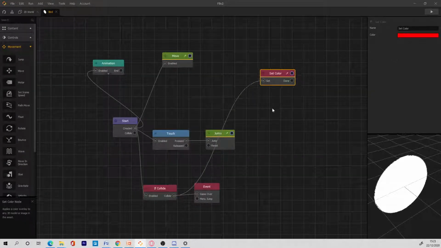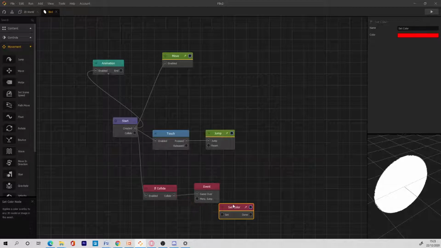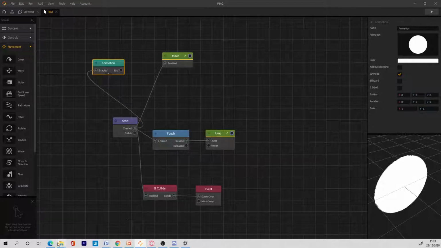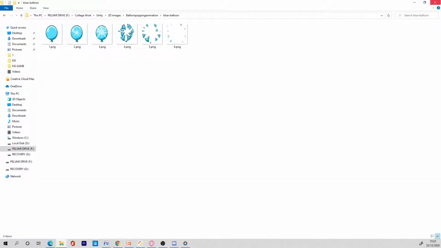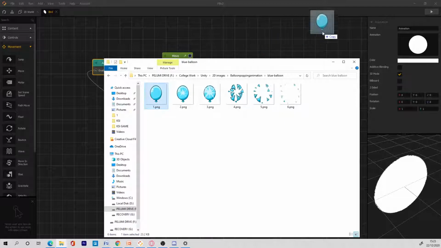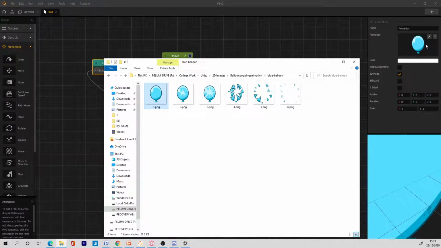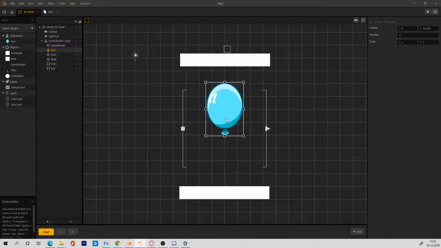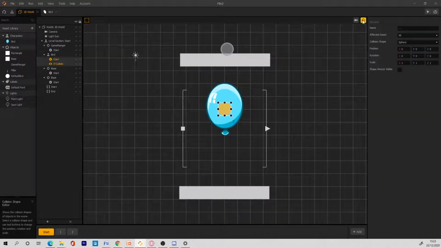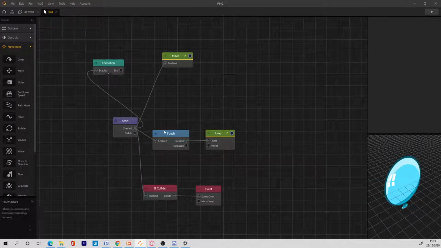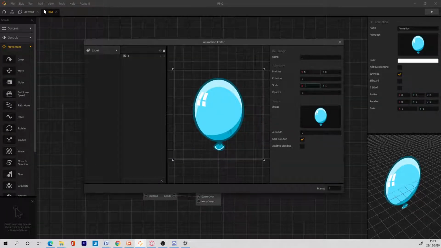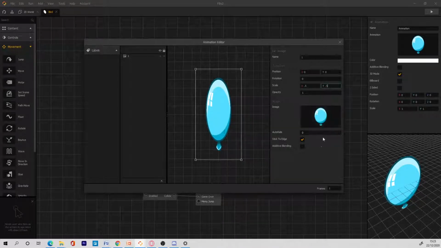So this is for set color. We don't really need this anymore. Yeah, just leave this circular. This sprite, I'm gonna change it. So I'm gonna just drag in the balloon now. There we go. Nice. So this is the game right now. This is now the player. This is the balloon. The balloon is too big though. We are going to reduce the size of the balloon. I'm going to change it to 0.5, 0.5. Nice.